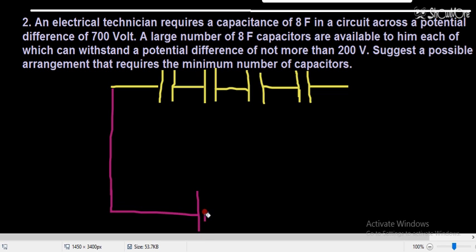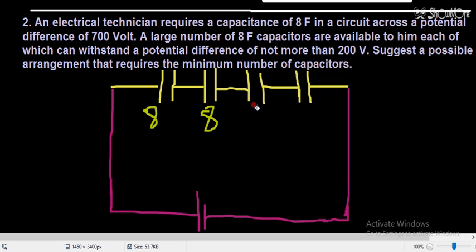But this combination is giving me some capacitance that is not required, because what capacitance is required? The capacitance required is 8 farad. But this combination will give, this is an 8 farad capacitor, this is again 8, this is again 8, and this is again 8. So this combination is giving me what value? It is equal to 1 by 8